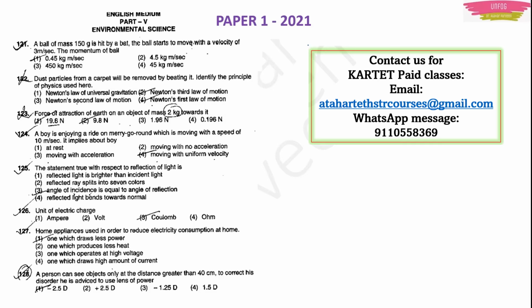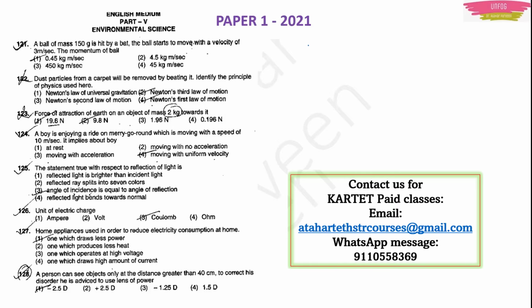This is from paper 1, question number 121. From question number 121 I found these physics questions. The question is, a ball of mass 150 gram is hit by a bat. The ball starts to move with a velocity of 3 meter per second. The momentum of the ball is. They have given 4 options.